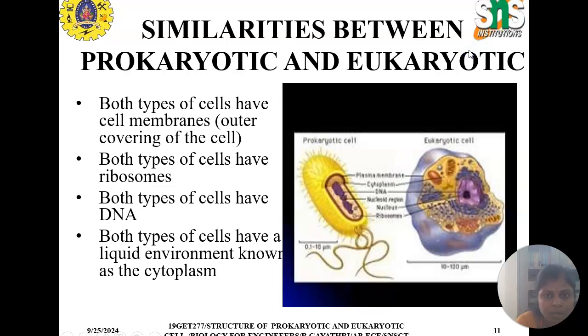Similarities between prokaryotic and eukaryotic cells: both have a cell membrane, both have ribosomes, both have DNA, and both have a liquid environment known as cytoplasm.